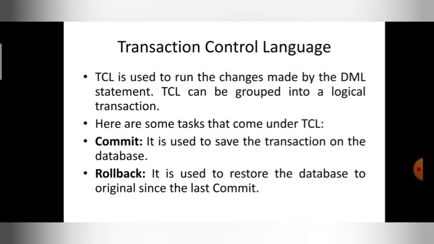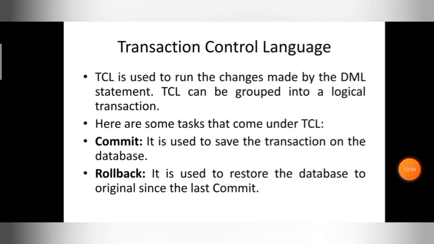Getting it, guys? I can use these commands, commit and rollback, to control the transaction. Commit is used to save. Rollback means you can roll back to the safe state. If any problem arises, you can roll back to the safe state where it was previously committed or saved. So these are the different types of languages, right? DDL, DML, DCL, TCL, and all these languages come under SQL only. These are the sub languages of SQL, right, guys?